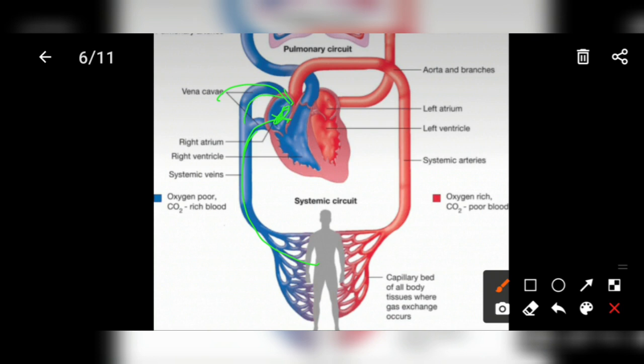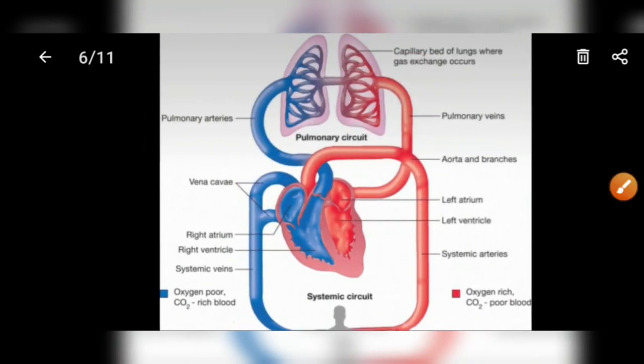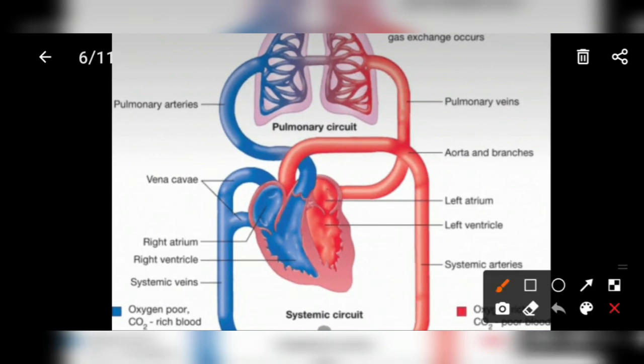The superior vena cava drains blood from the upper part of our body, that is the head, upper limb, and thorax, and the inferior vena cava drains blood from the legs and abdomen. From the right atrium, blood goes into the right ventricle, and the right ventricle pumps the blood into the pulmonary artery, and from here pulmonary circulation starts. Pulmonary means lungs.